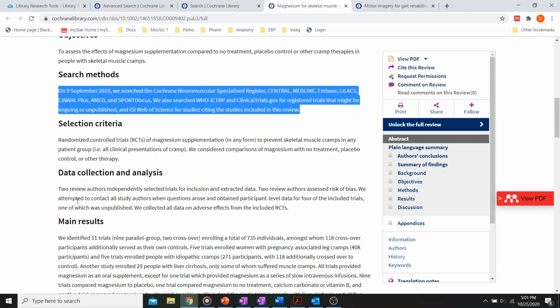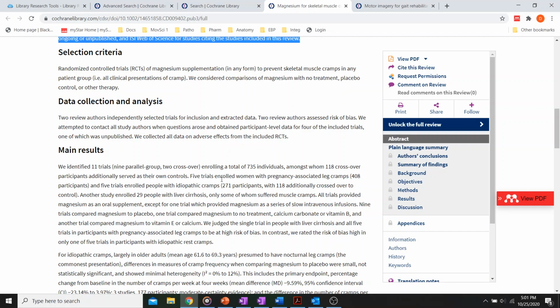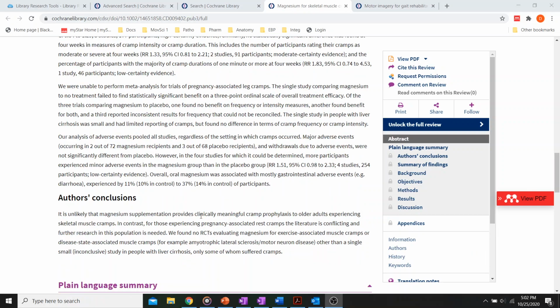Does it provide clinically meaningful cramp prophylaxis to older adults experiencing skeletal cramps? They said it's unlikely. And they didn't find any randomized controlled trials for exercise-associated muscle cramps.